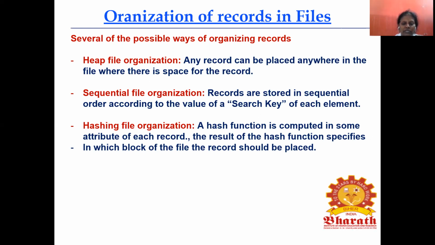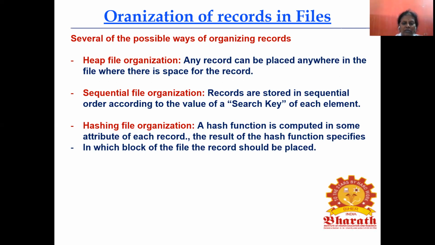For example, a search key cannot be a student name or employee name, because a name can be repeated again and again. If there is a Ravi in the employee details, there may be more than one Ravi.